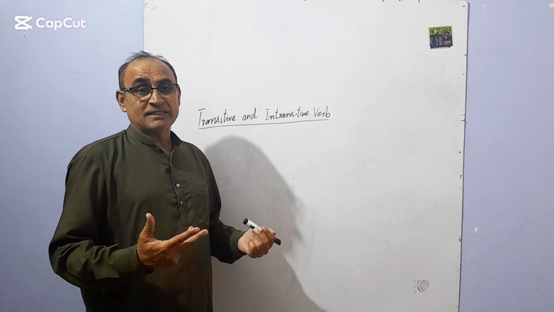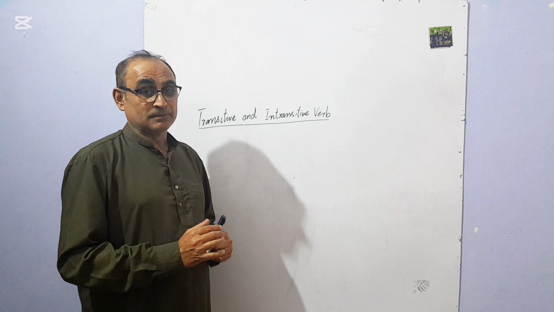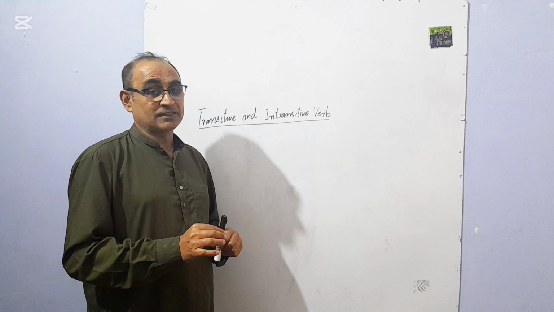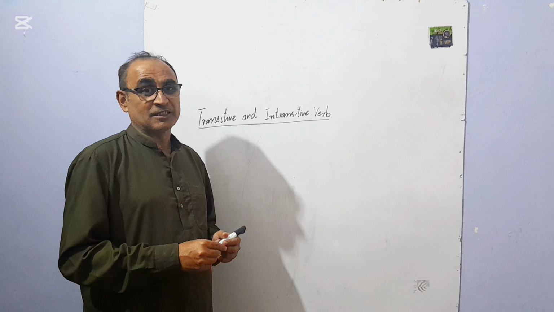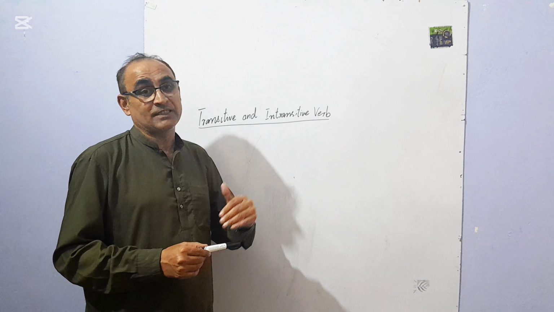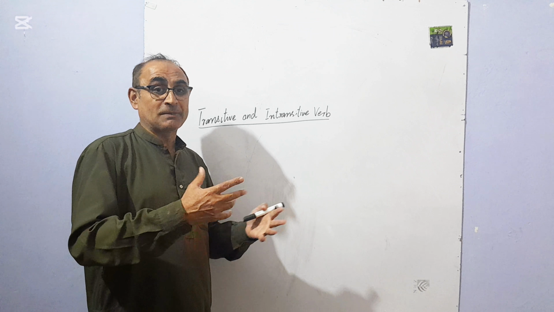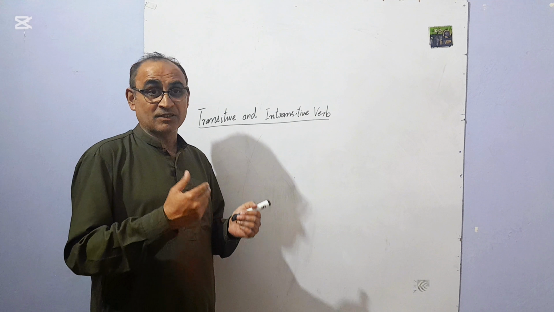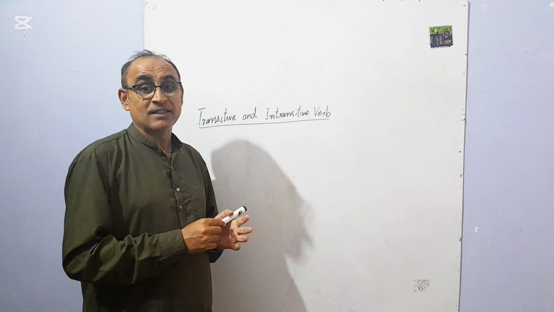Let's start our next lecture, which is about transitive and intransitive verbs. These are the basic concepts relating to verbs: what is a transitive verb and what is an intransitive verb. When the action starts from the subject and ends at the object, that is called a transitive verb. Transitive verbs contain different types of structure.